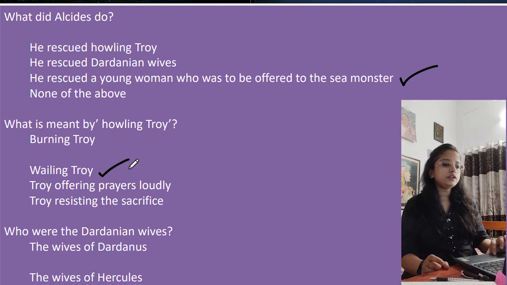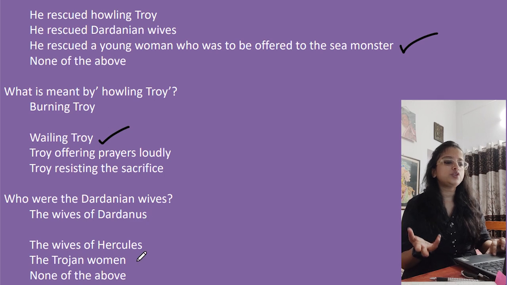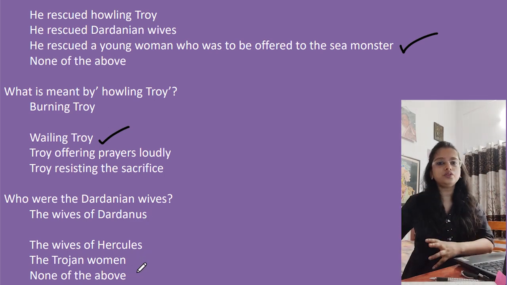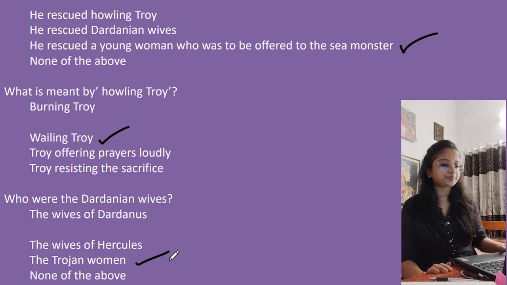Okay. Who were the Dardanian wives? The wives of Dardanus, the wives of Hercules, the Trojan women, none of the above. The wives of Dardanus are the descendants only, but ultimately they are the overall. What we are talking about here is the women, the Trojan women, right?